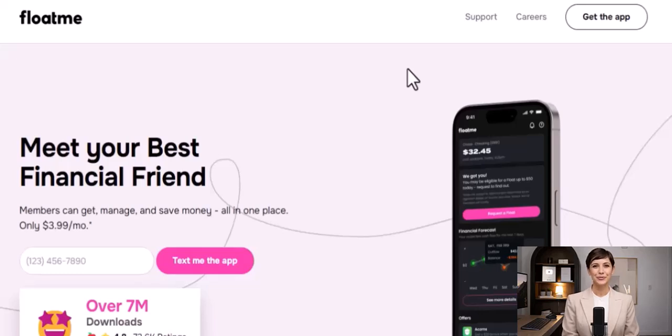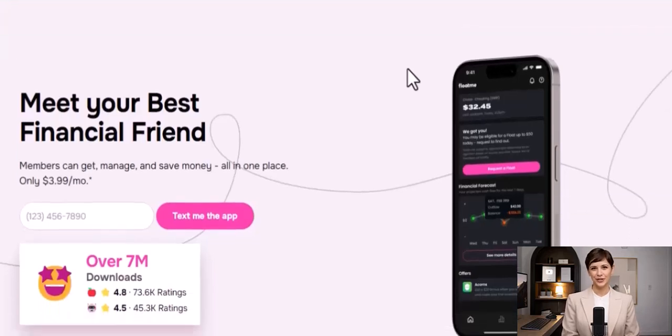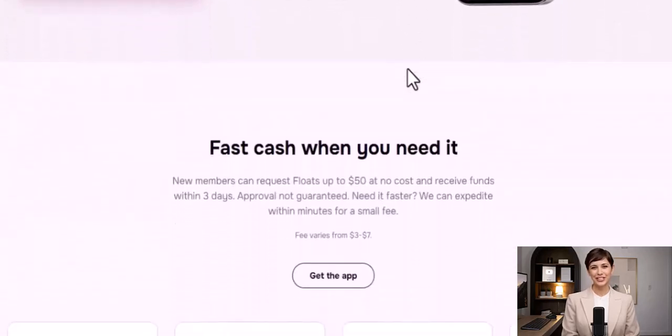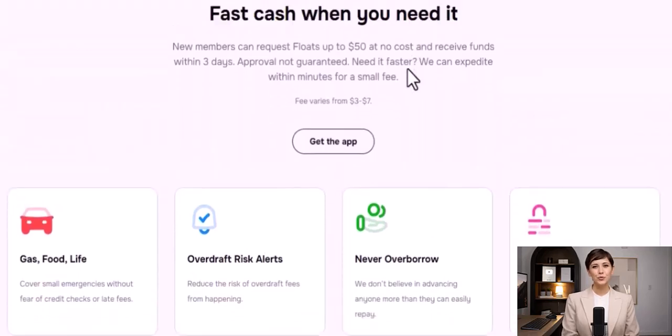Subscription status and payment history with the platform itself can additionally impact borrowing privileges. FloatMe operates on a membership model that requires an active subscription fee to maintain access to cash advance features. If a membership payment fails due to insufficient funds in the user's account, or if a previous float repayment encountered processing delays or was marked as late, the internal account standing drops. Penalties for perceived late repayments or billing errors on subscription renewals can temporarily or permanently suspend eligibility for future cash requests until customer support resolves the billing discrepancy.